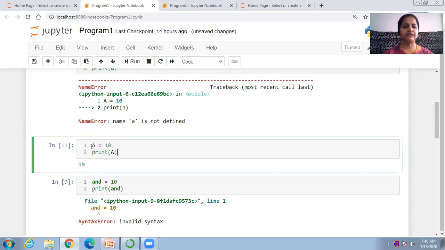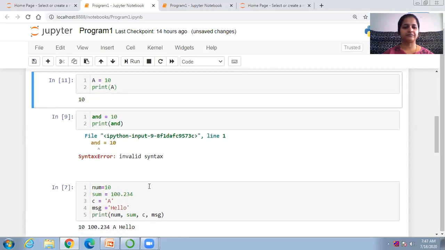Then here we are taking capital A equals to 10 and printing A. So it will take 10. Then we are taking a reserved word, that is and equals to 10 and print and. So this is a reserved word. So it will give the syntax error.